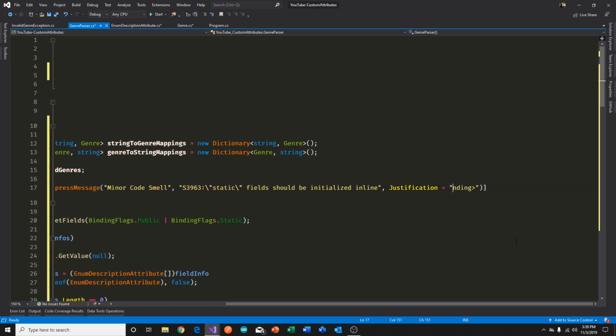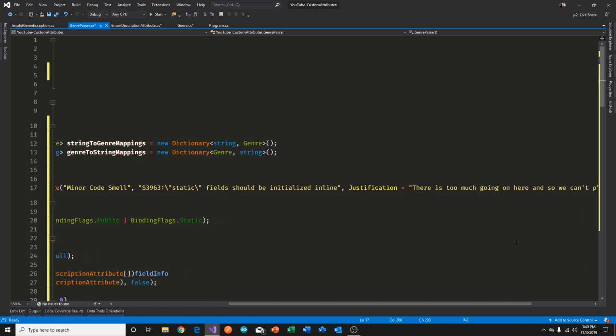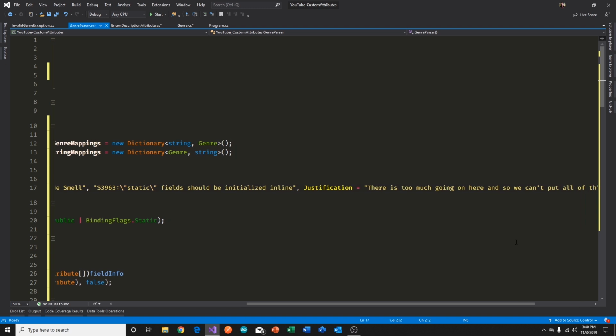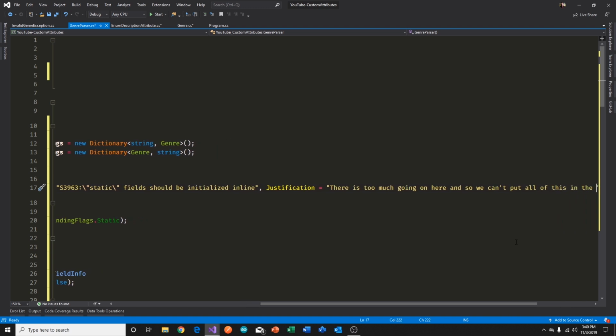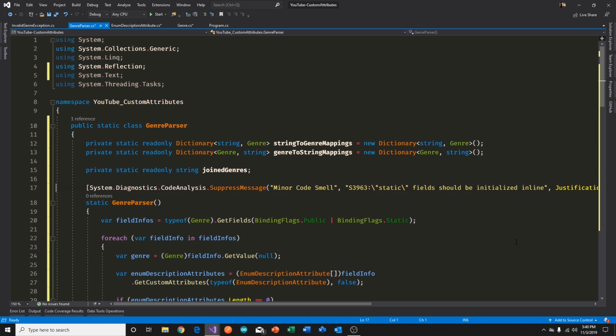What we're saying here is there is too much going on here, and so we can't put all of this in the member initializer. Be very clear about why you are suppressing a certain problem or hint that you're getting from either the code analysis or any other tooling that you have.